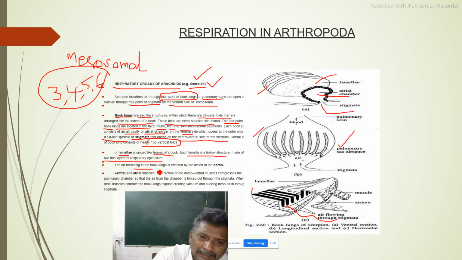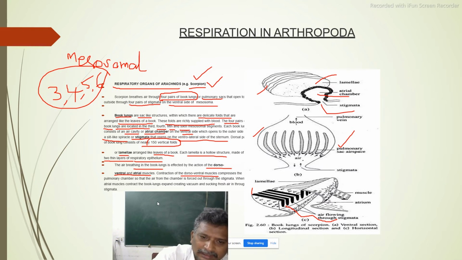The air breathing in the book lungs is affected by the action of dorsoventral arterial muscles. Dorsoventral arterial muscles are involved in the breathing by book lungs. Contraction of dorsoventral muscles compresses the pulmonary chamber so that the air from the chamber is forced out.